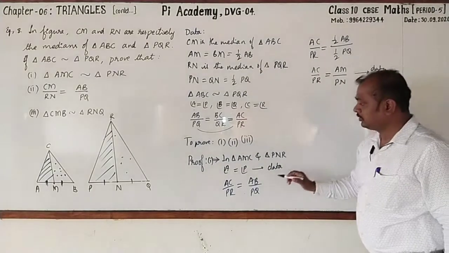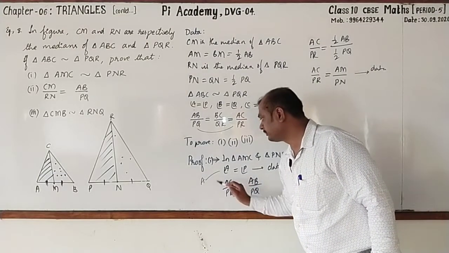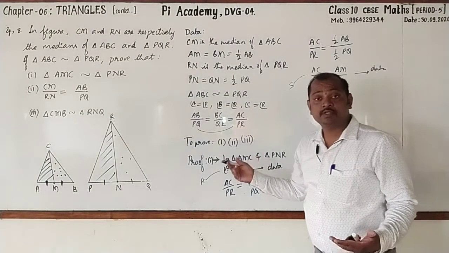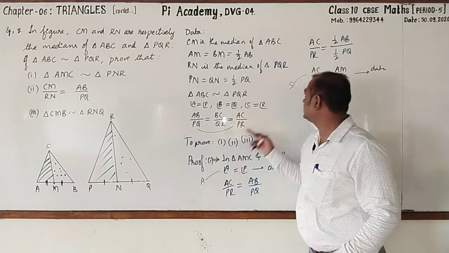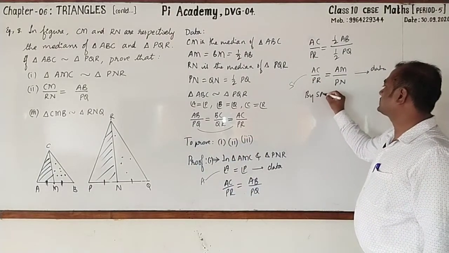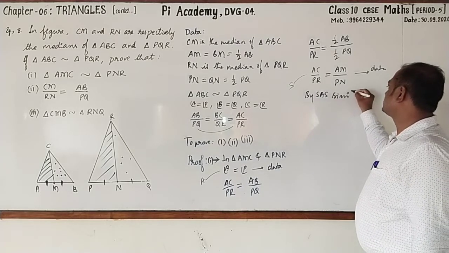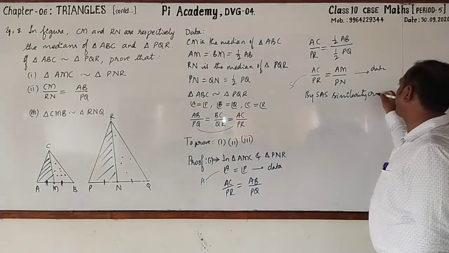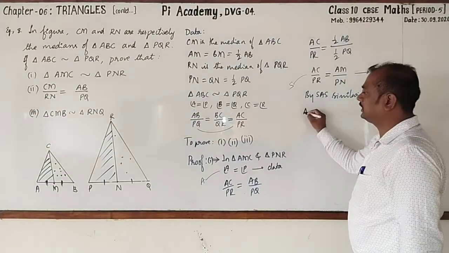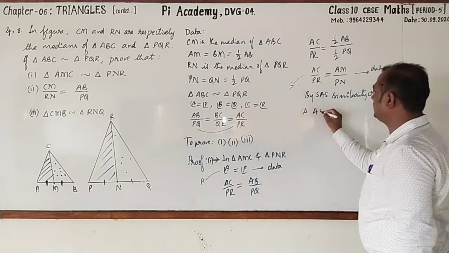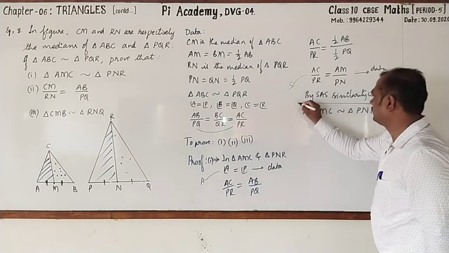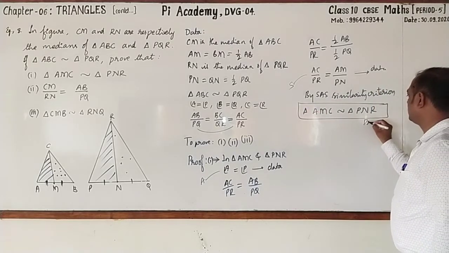Next, look here. Here angle and here the sides. Which similarity criterion is it? SAS similarity criterion. We can write that triangle AMC is similar to triangle PNR. Hence it is proved.